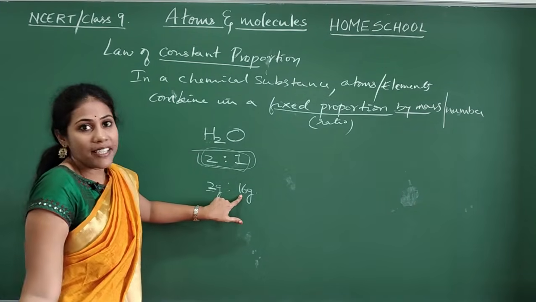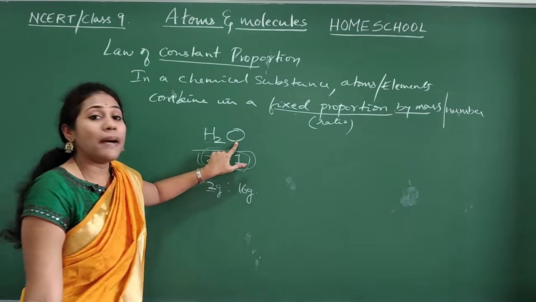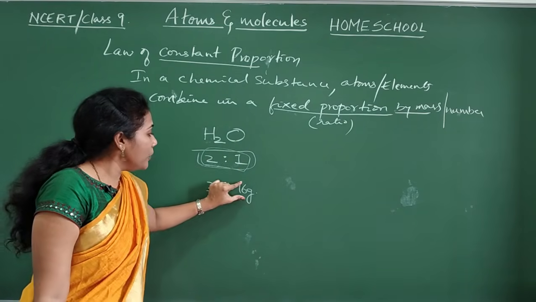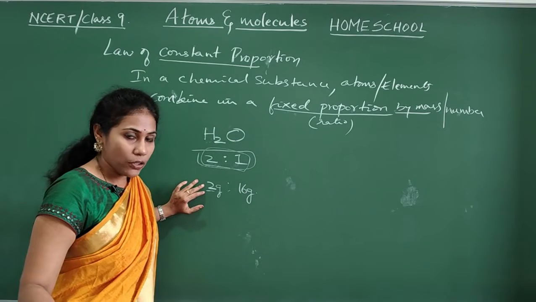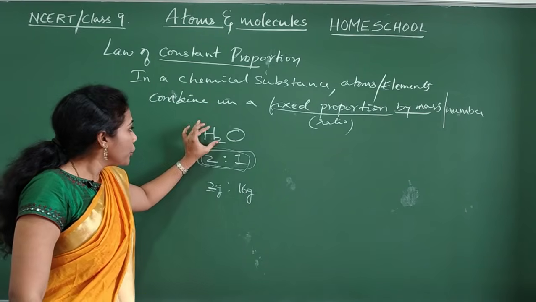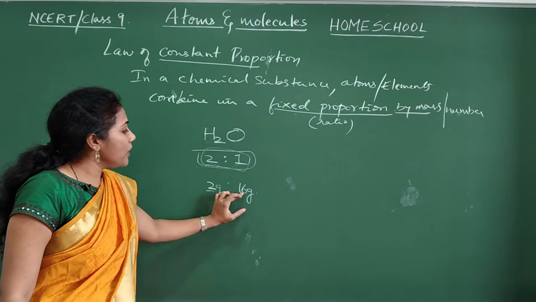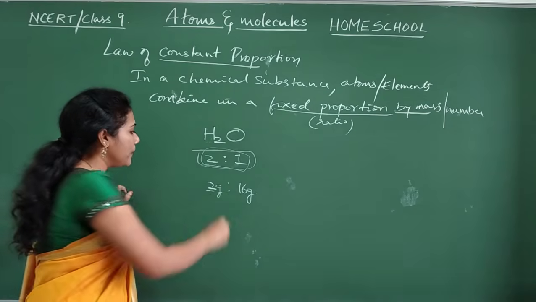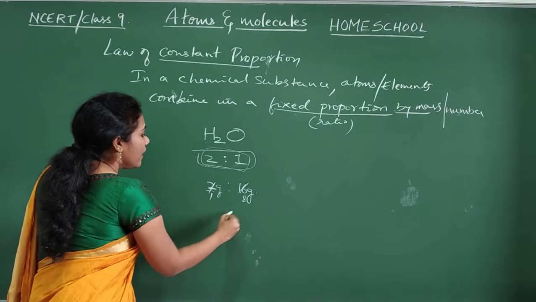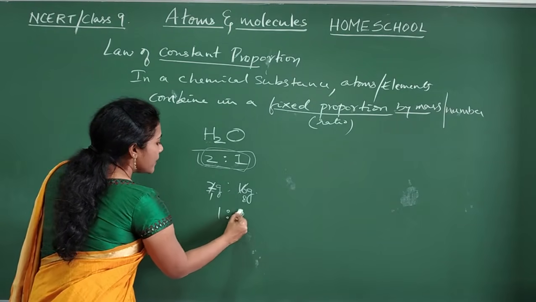Where did the 16 grams come from? It is the atomic mass of oxygen. About these atomic masses we will discuss a little later in the next video. Just observe this: 2 grams of hydrogen always combine with 16 grams of oxygen. You can take a common factor: 2 ones are 2, 2 eights are 16. So you can write the ratio as 1:8.